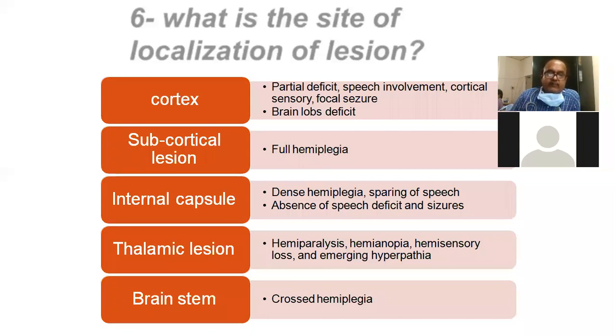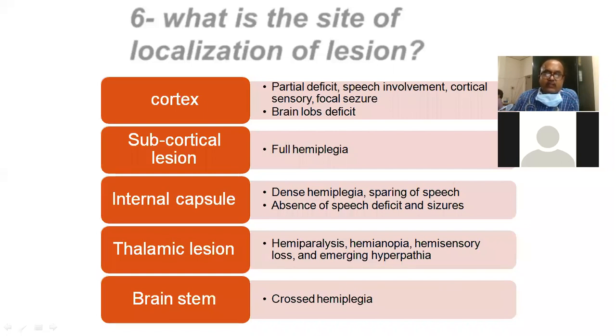Sometimes carotid artery can be blocked. Internal carotid artery itself can be blocked, where the patient will have ipsilateral loss of vision in the ipsilateral eye, and you will have contralateral either complete or incomplete hemiplegia.